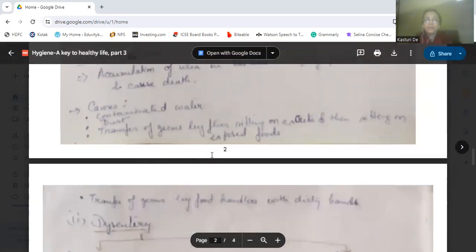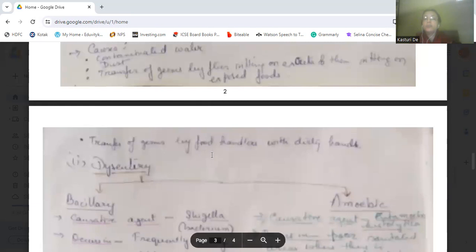Okay. And even transfer of germs from food handlers with dirty hands. If the people who are supplying the food, okay, cooked food or ready-made food which is to be eaten, if the person who is handling that food does not wash his hands and his hands are dirty, then that food can be contaminated.